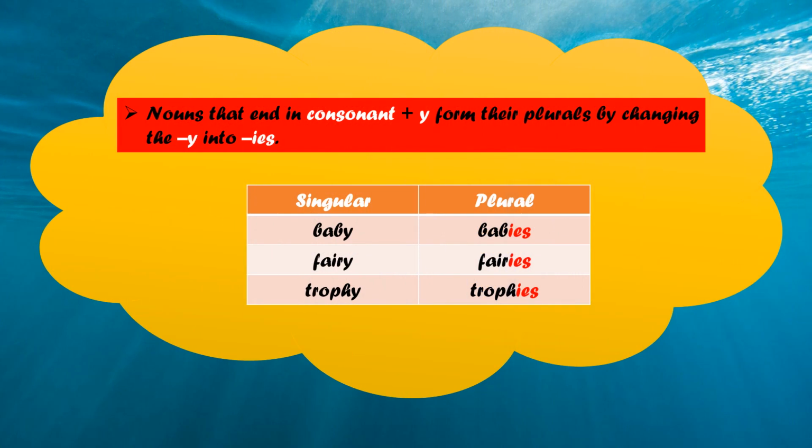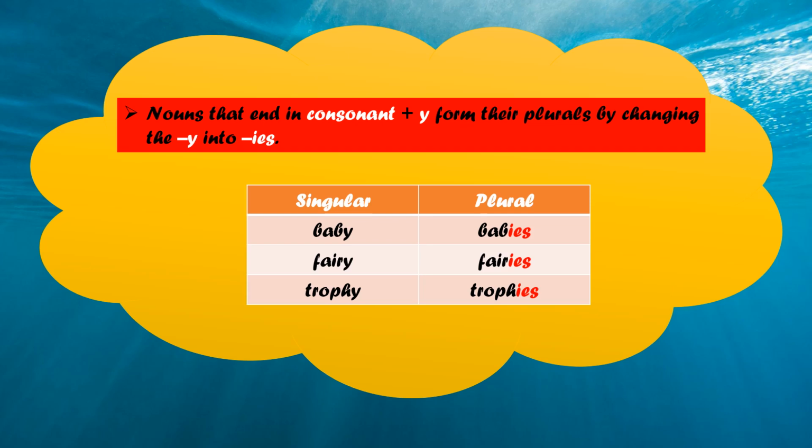Now children, nouns that end in consonant plus y. You know what are consonants and vowels? Yes, there are 5 vowels in the English alphabet. How many letters are there in the English alphabet? 26. Yes.